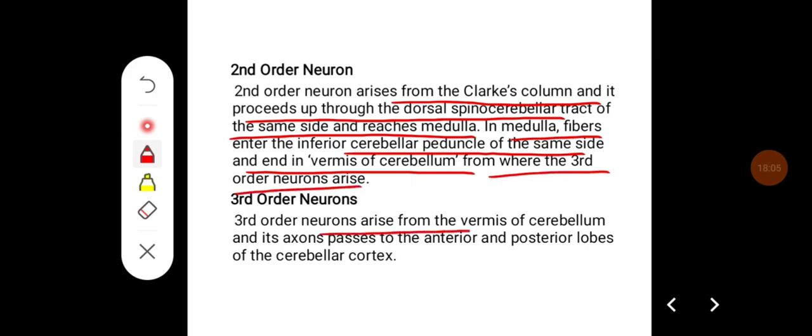The third order neuron arises from the vermis of the cerebellum, and its axons pass to the anterior and posterior lobes of the cerebral cortex, which forms third order neurons.